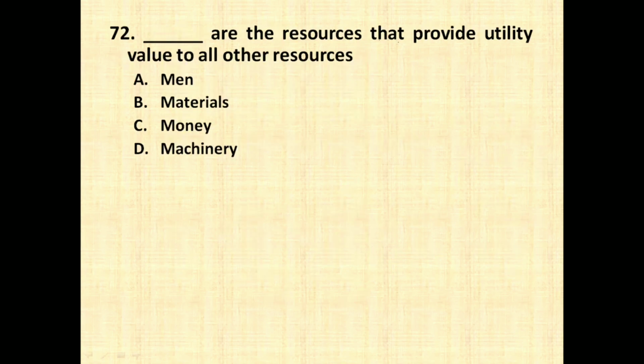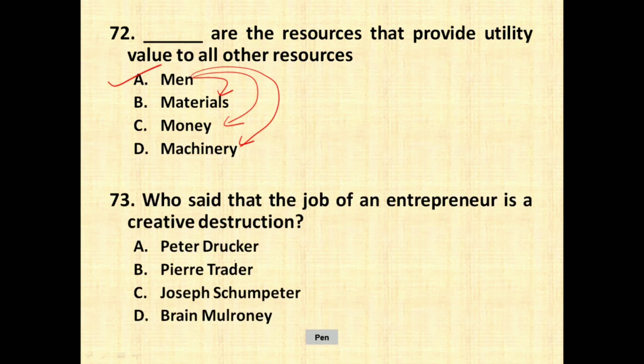Dash are the resources that provide utility value to all other resources: men, materials, money, machinery. So always remember, men are the resources that provides utility to all other resources. If there are men, we have to use the materials. If there are men, we can use money properly. If there are proper men, we can use machinery properly. So men becomes the main among the resources, and then all other resources are also important, but men is the most important, which provides maximum utility to the value of resources. Who said the job of an entrepreneur is a creative destruction? So very simple, it was given by Joseph Schumpeter.